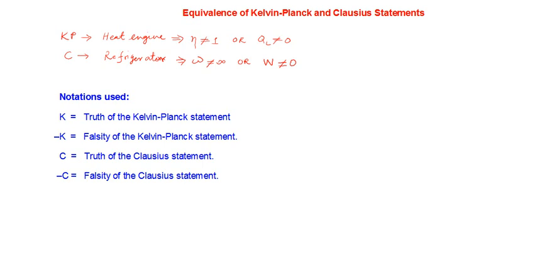It cannot flow by itself from a low temperature reservoir to a high temperature reservoir. So these were the two statements.